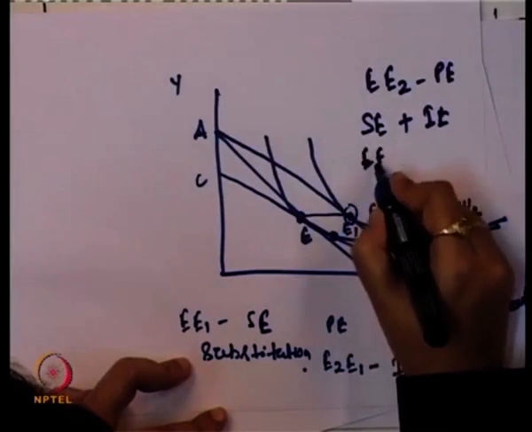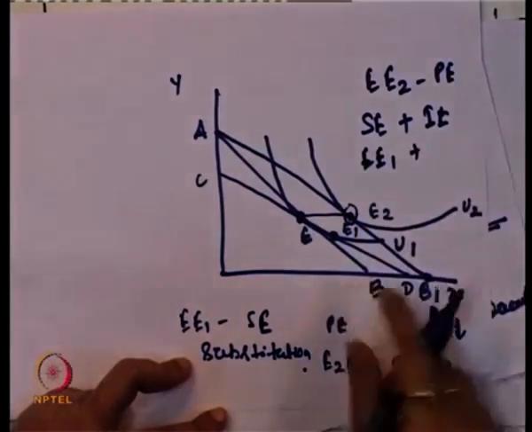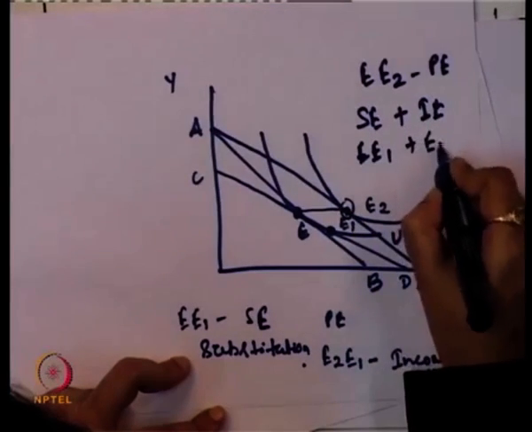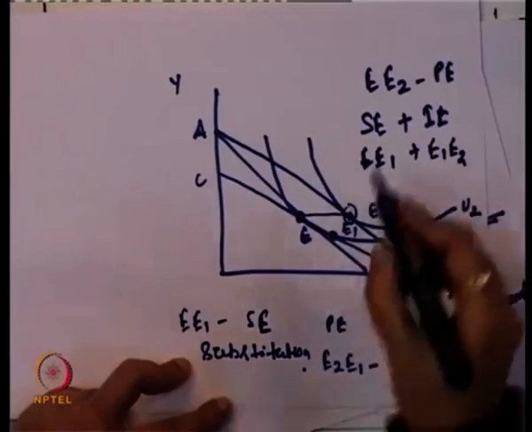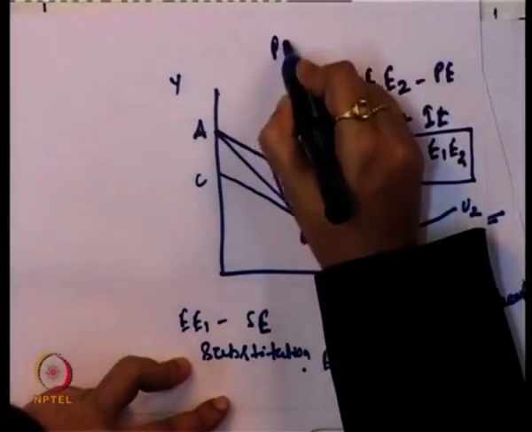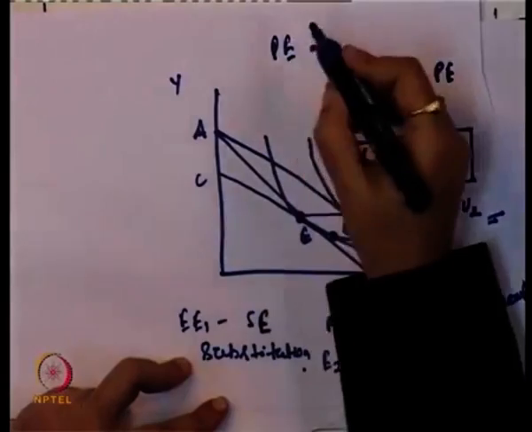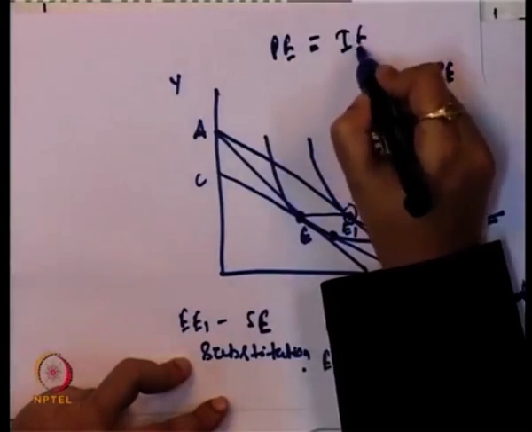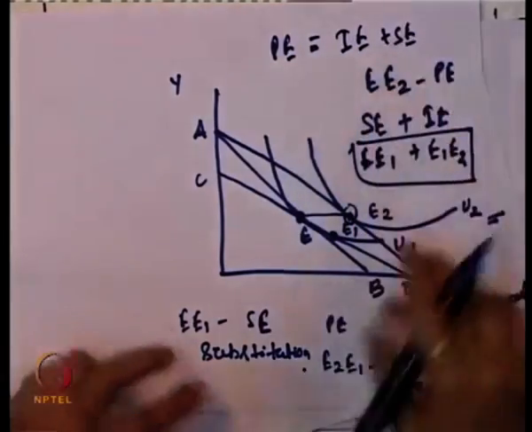Substitution effect is E to E1 and income effect is E1 to E2. So, price effect is always the income effect plus the substitution effect.